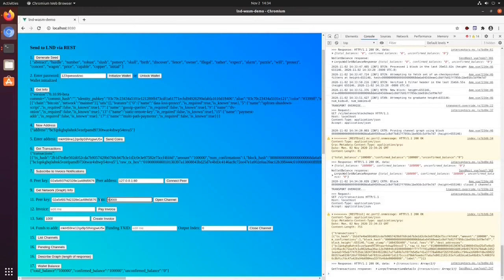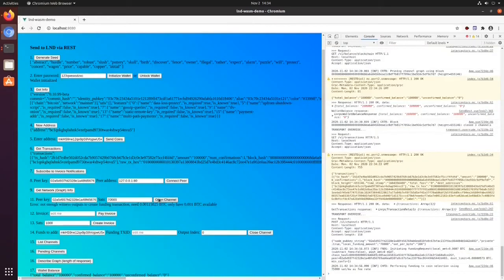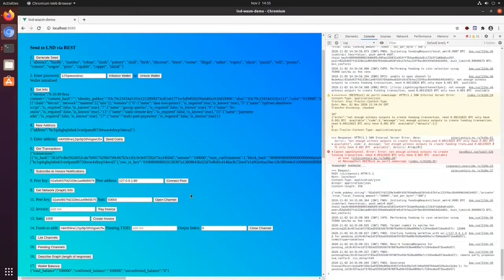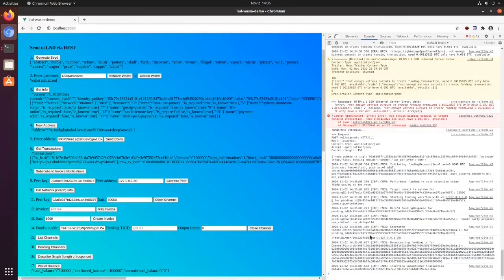Let's try 70K sats. We're also doing 300 sats per byte on this. Nope, we need more. It's too much fees. So let's cut this down to 50K sats for the channel capacity. Let's open that channel, and here we go. We've got a channel funding transaction.